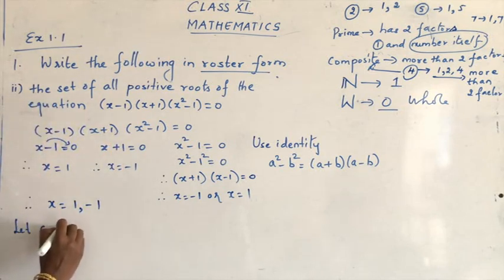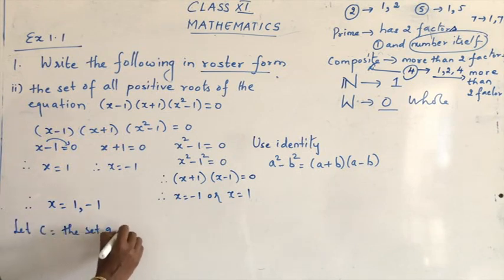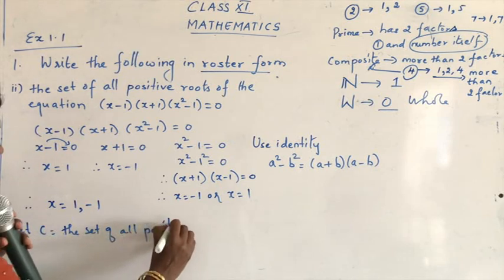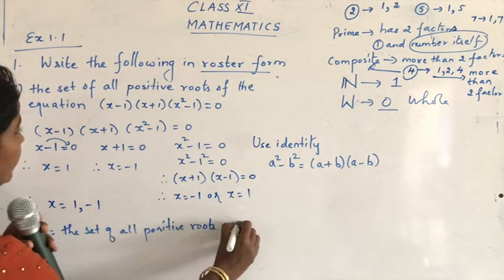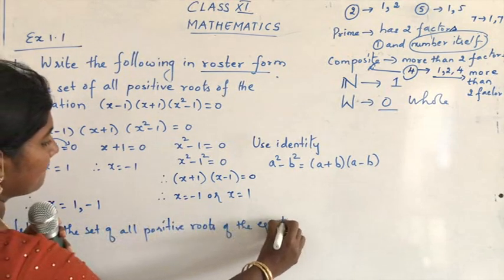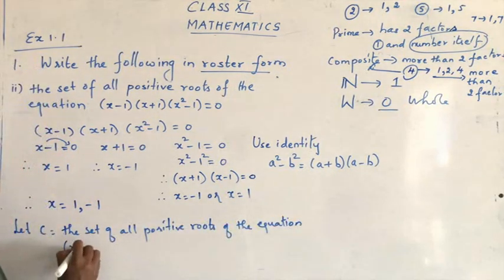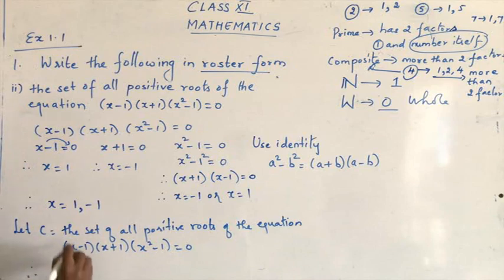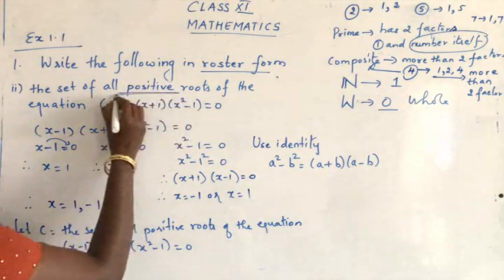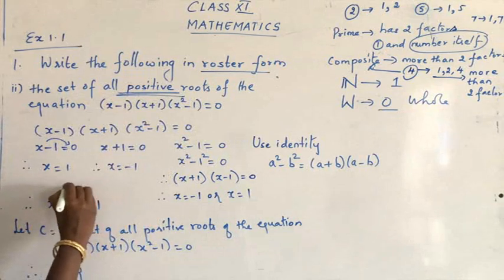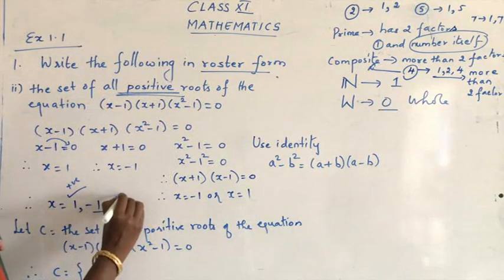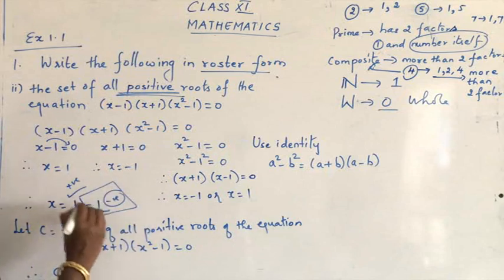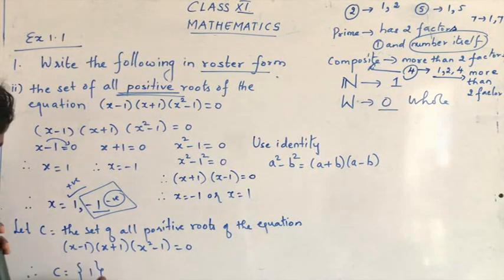So let C is equal to the set of all positive roots of the equation (x minus 1)(x plus 1)(x square minus 1) is equal to 0. So what are the elements you have got over here? C is equal to, only you are going to focus on the positive roots. I have got two roots, one is positive and one is negative. I don't want the negative one, I just need the positive one. So our answer is 1.